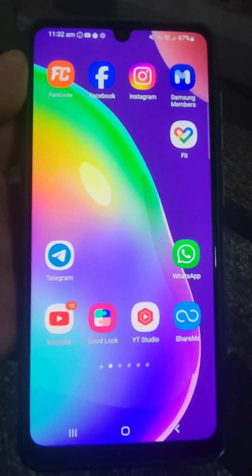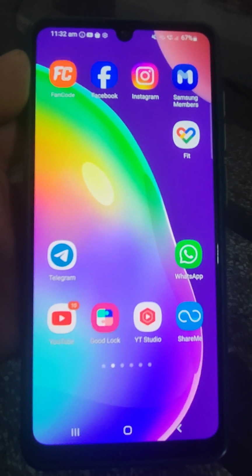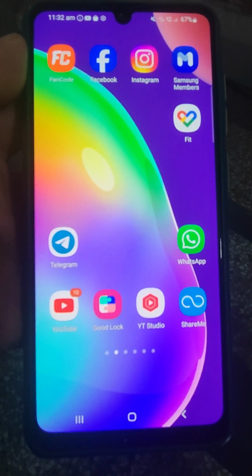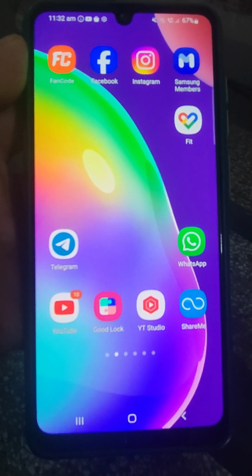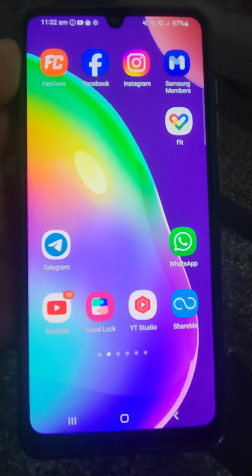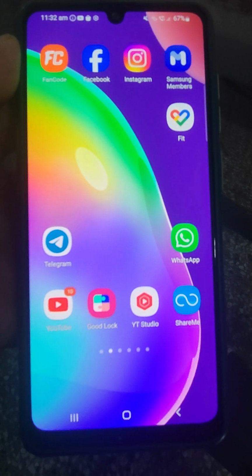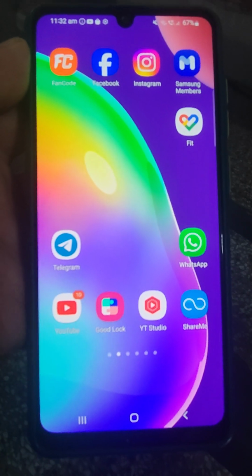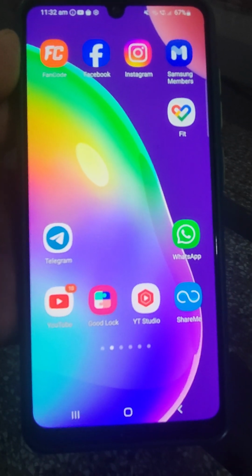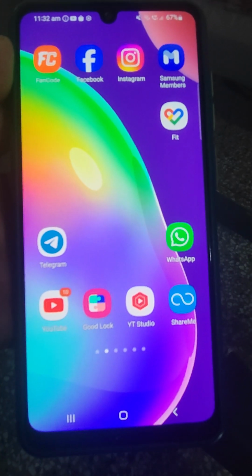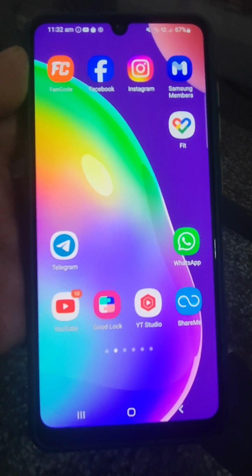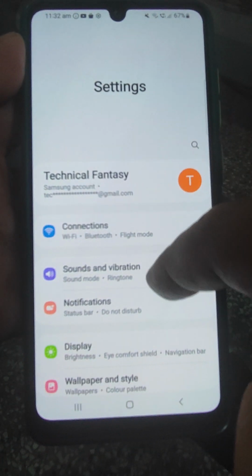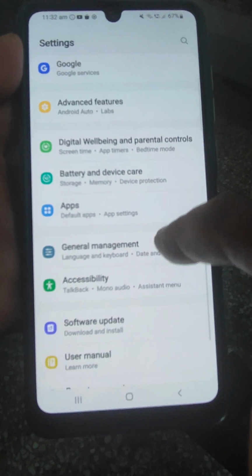If after doing all this it is still not working, then factory reset your phone. But remember, if you do a factory reset, all data will go. First you have to back up your data, and you need to know how to restore it. After that, go to settings, go to general management.